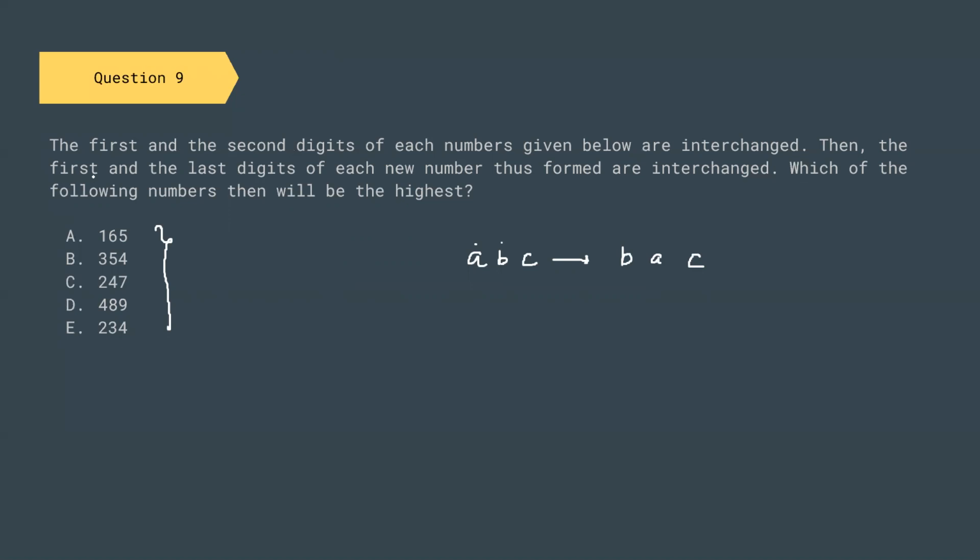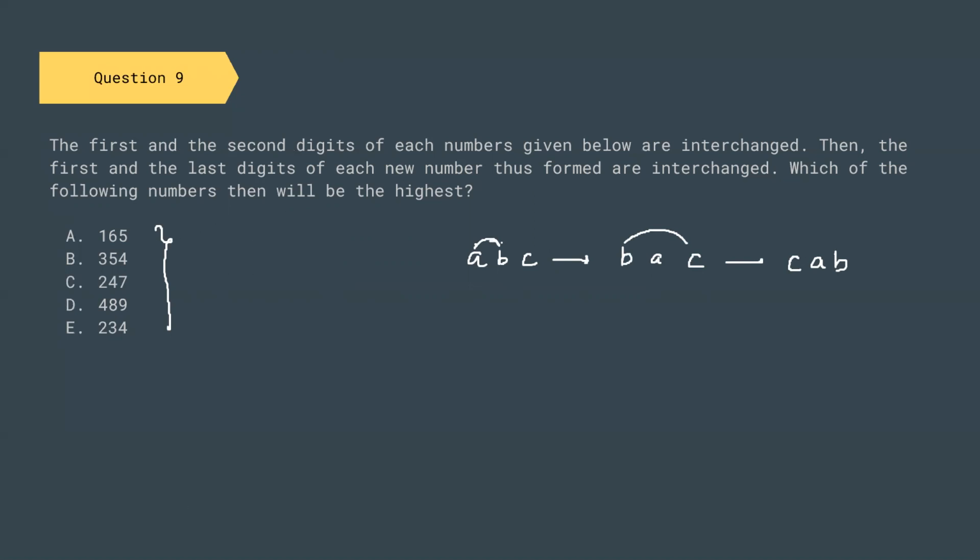Then the first and the last digits of the new number are interchanged. That means first these are interchanged, then these are interchanged, so we will get C, A, B. Which of the following numbers will be highest after the interchange?